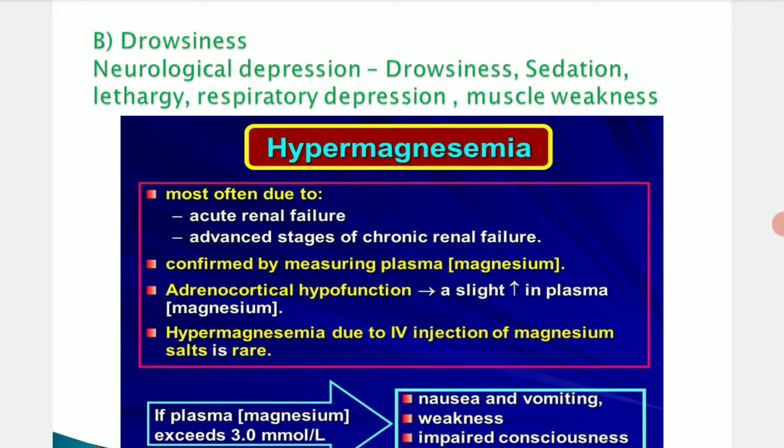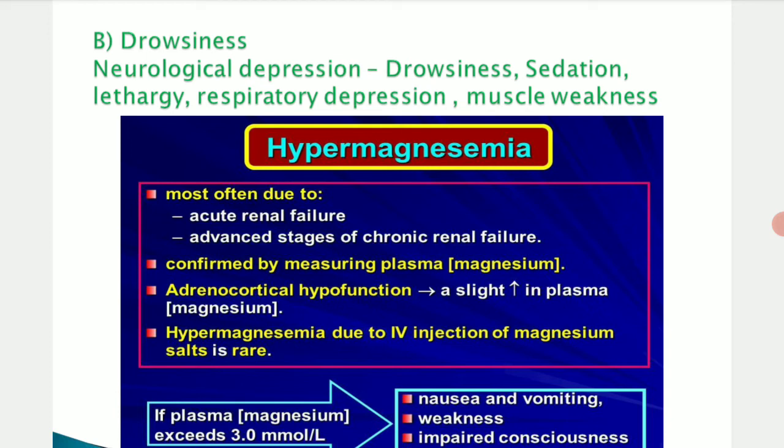Whenever it occurs, first it will affect our central nervous system. That means neurological depression will occur, along with respiratory depression also. But the first symptom you will get is drowsiness, related to the neurological depression. Even sedation and lethargy will be there. Respiratory depression will also come along with the neurological depression, like muscle weakness, mostly in the respiratory muscles, so breathing will be affected.